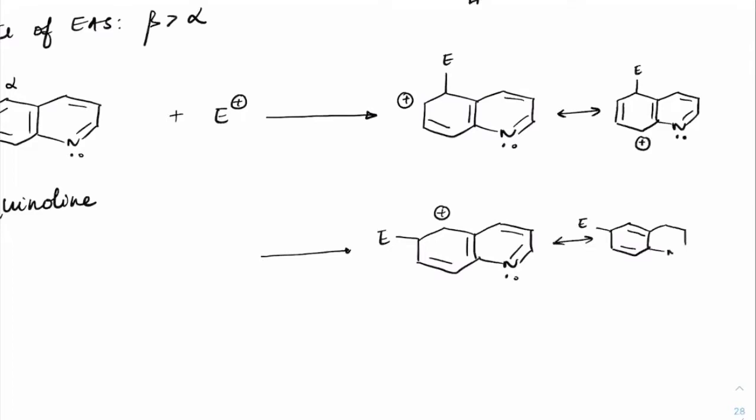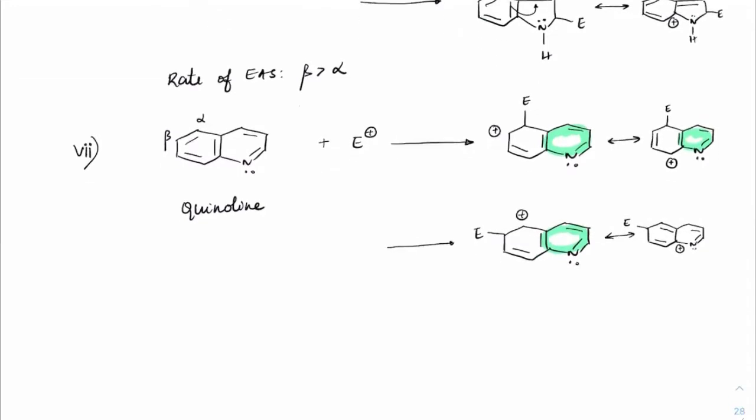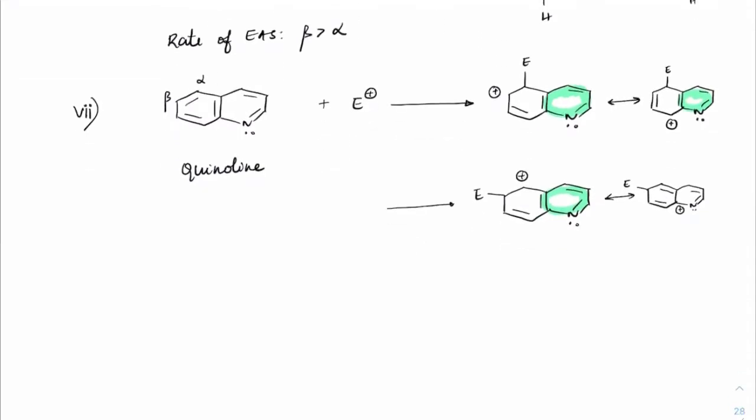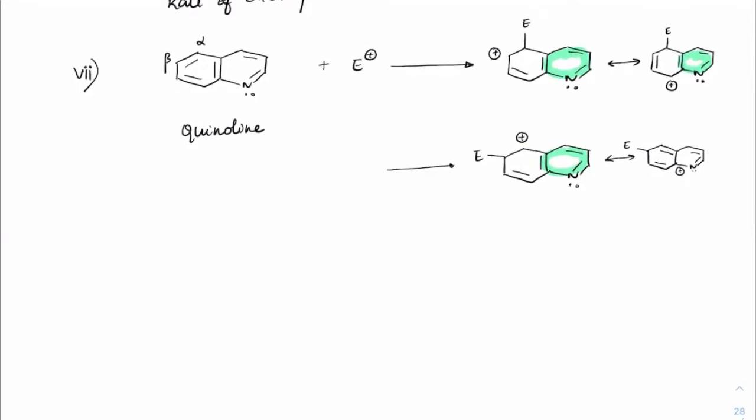So it has lost the aromatic form of that pyridine. But here in both the cases, the aromatic ring has been retained. Here only in one canonical it is retained. So which is more favorable? But there is a lone pair in the second beta substitution. No, that lone pair cannot be in the same plane as that of the positive charge. We discussed that.